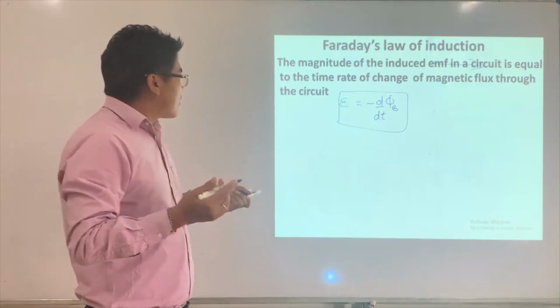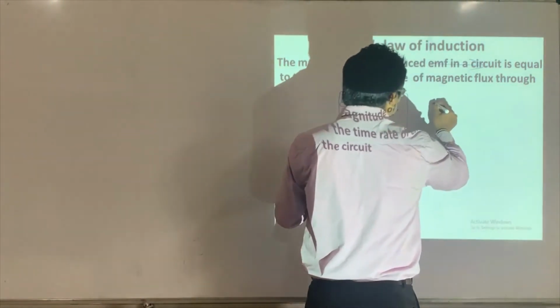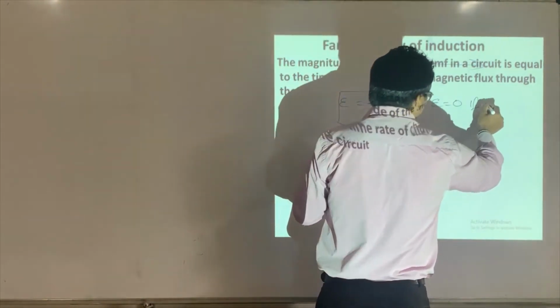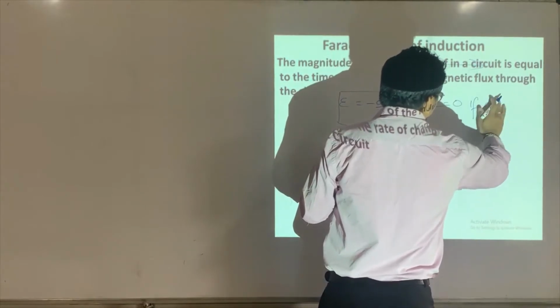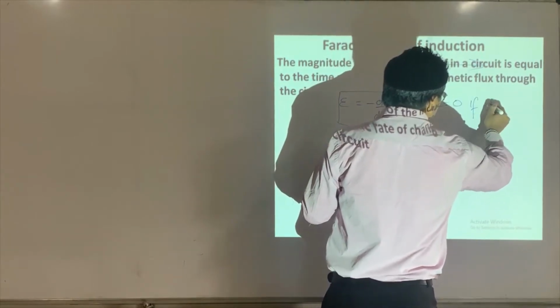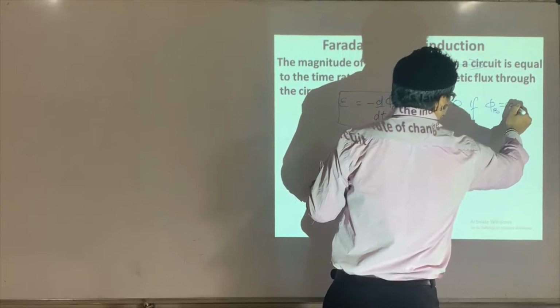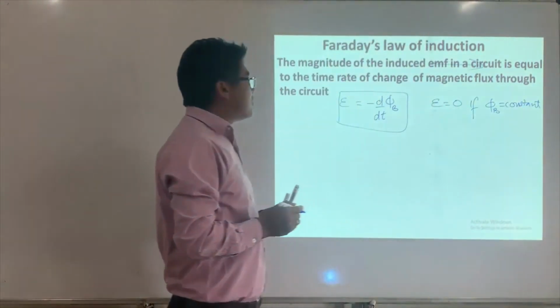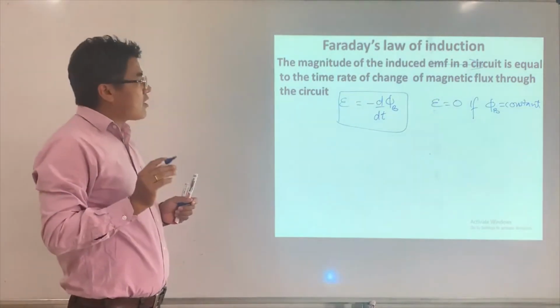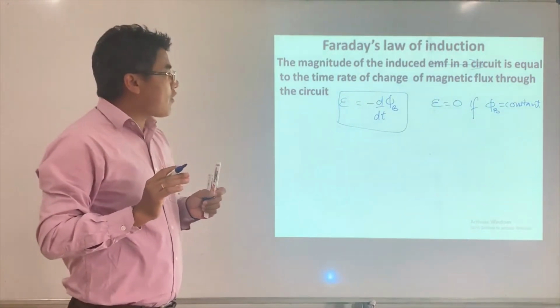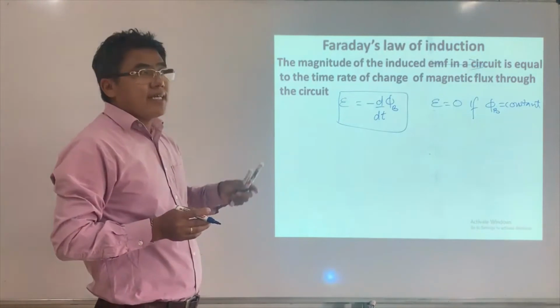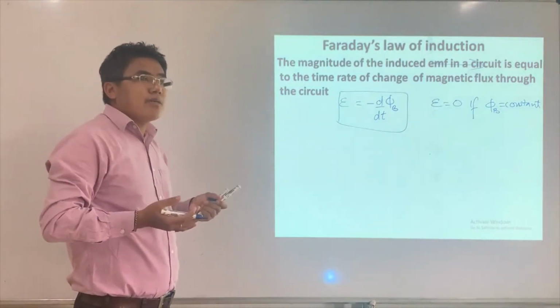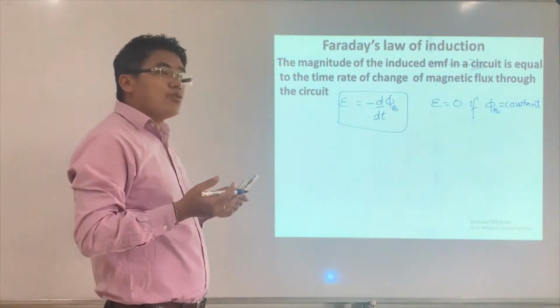EMF is going to become zero if the flux is constant. So if the flux is changing with time, only then will there be an induced EMF.